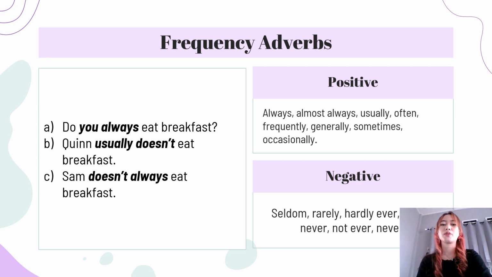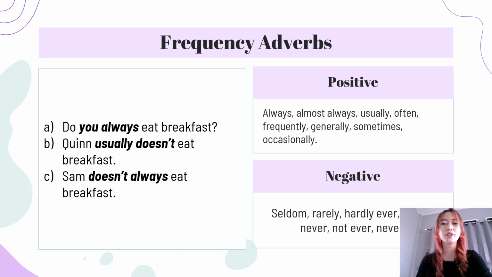The adverbs usually, often, frequently, generally, sometimes, and occasionally may also occur at the beginning or end of a sentence. For example, I sometimes get up at 6:30 a.m., or sometimes I get up at 6:30 a.m., or you can use I get up at 6:30 a.m. sometimes.